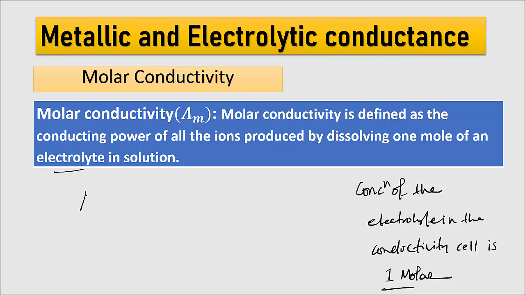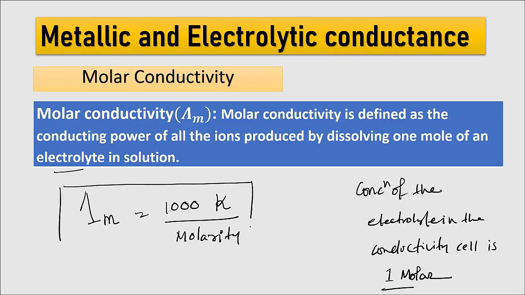So how do we find the molar conductivity? Lambda m equal to 1000 kappa by molarity. So this is the formula for how we calculate the molar conductivity of the electrolytic cell. Now what is the unit of lambda m? 1000 kappa by C. From the formula, what is the unit of kappa?